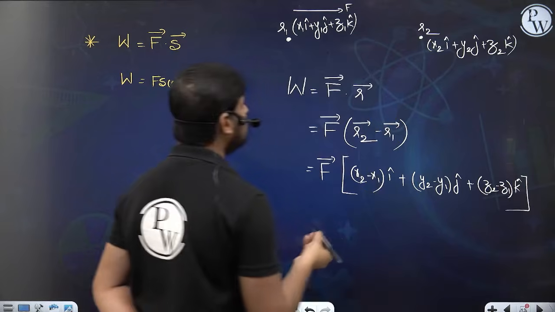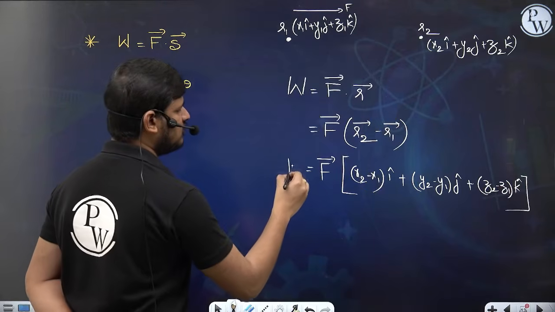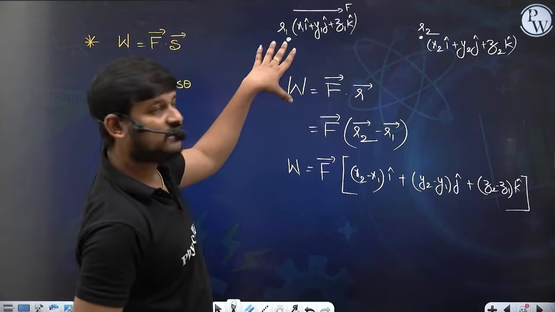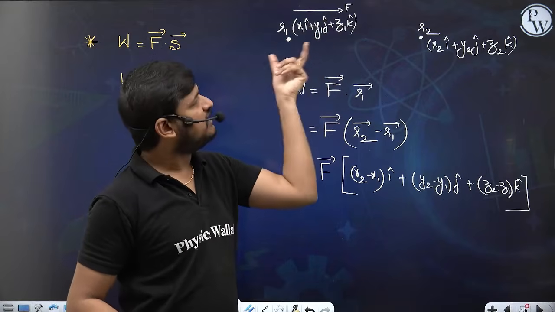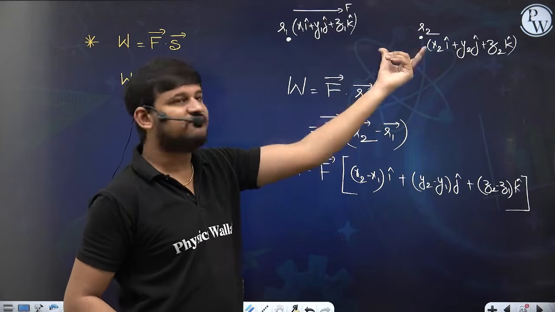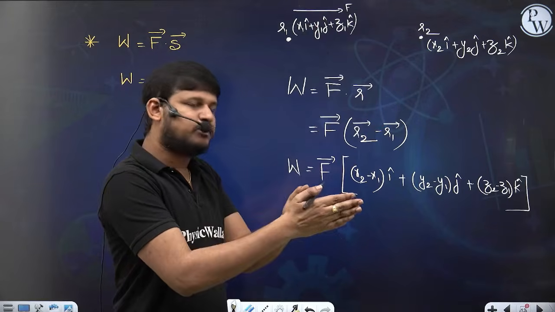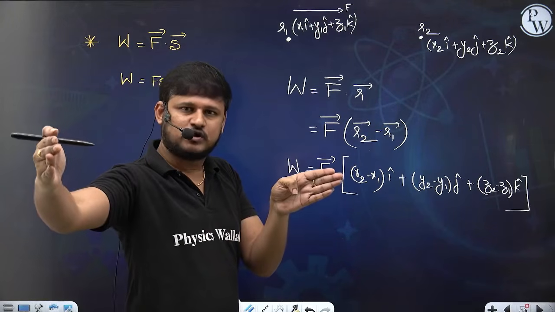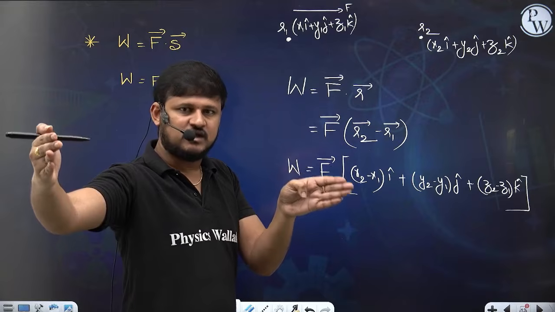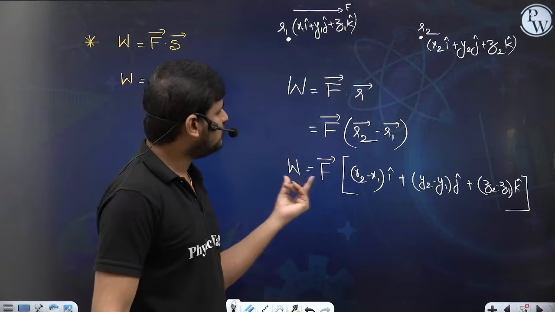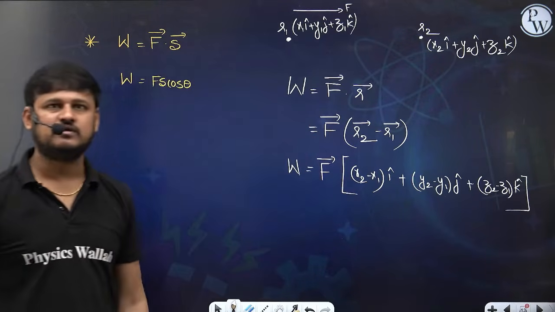So this is the work done by the force, where the displacement is given in vector form, that is, the position vectors of the particle are given. If the particle is moved from this point to some other point in 3-dimensional space upon applying the force, then to find the work done you can use this formula.